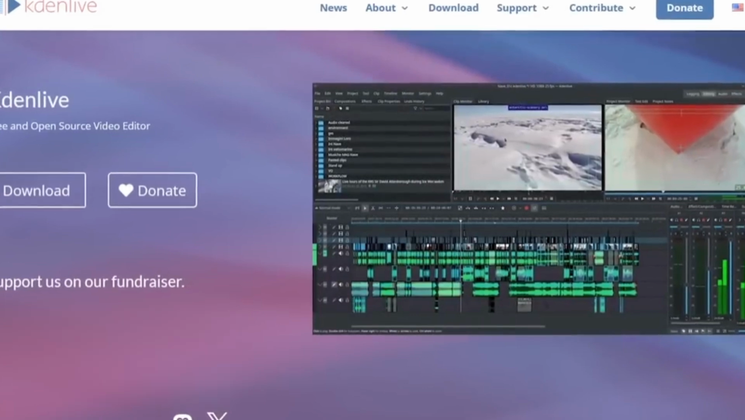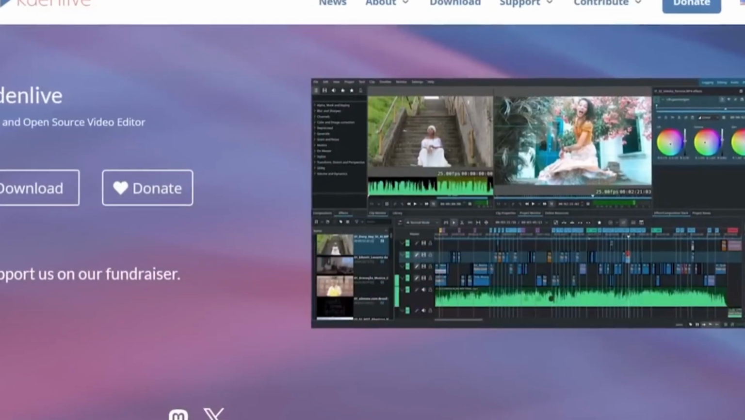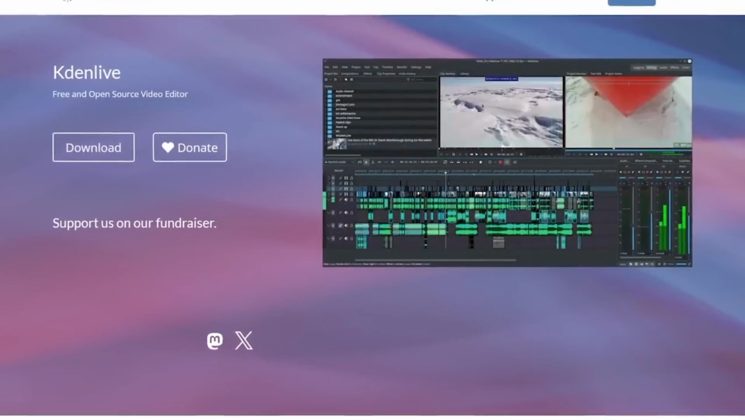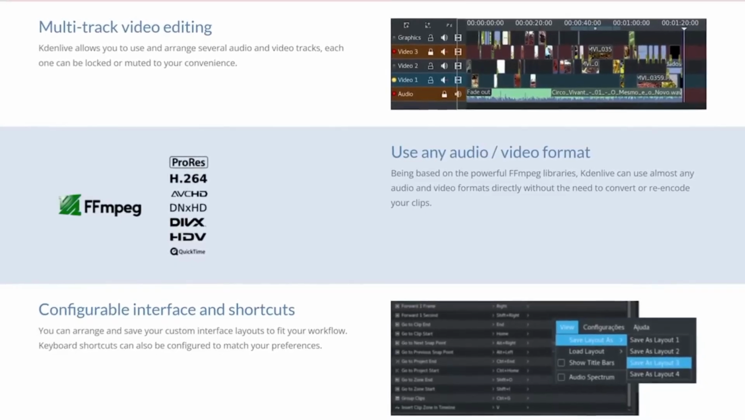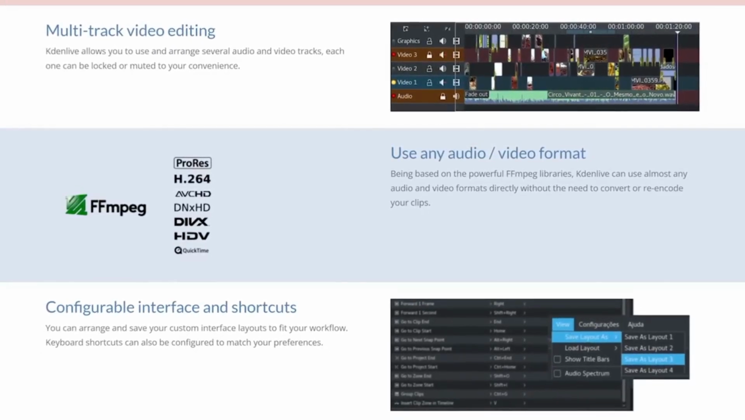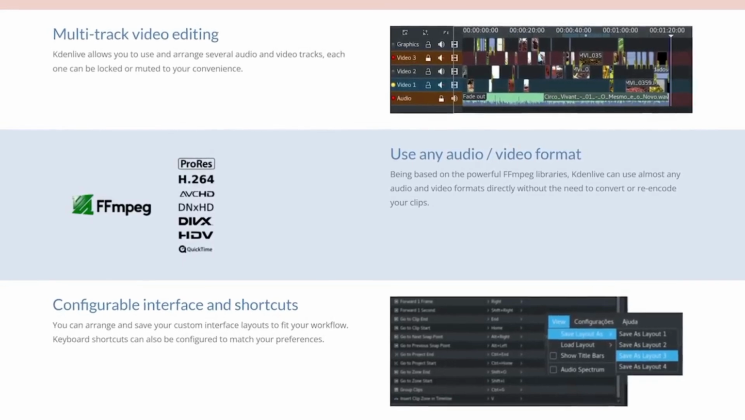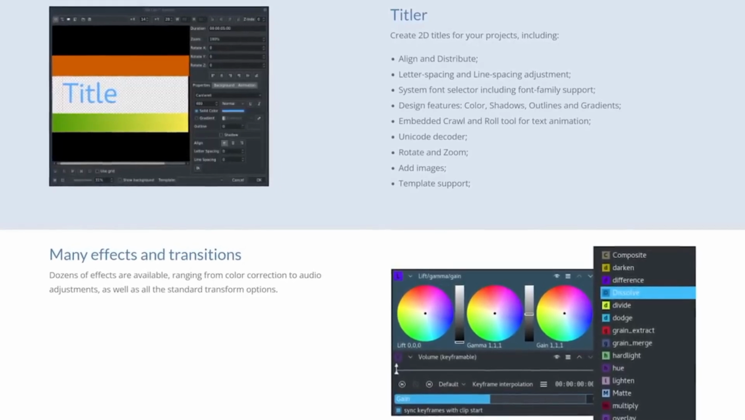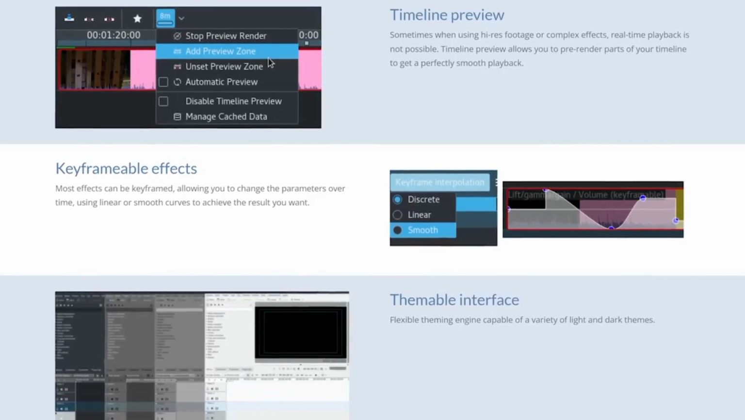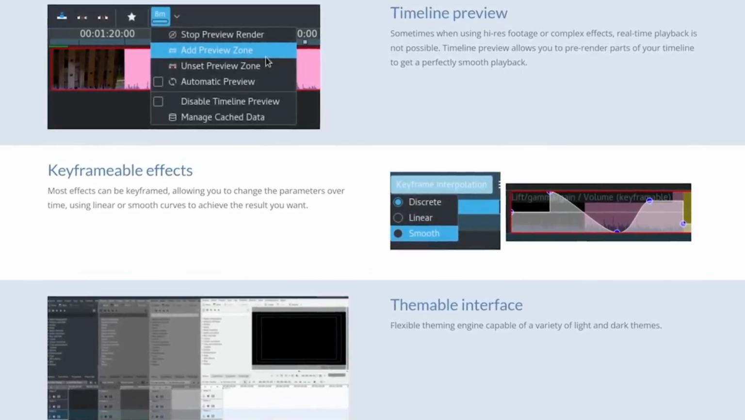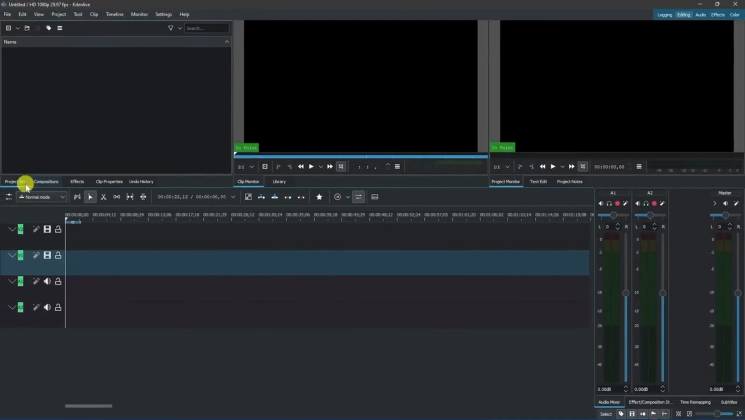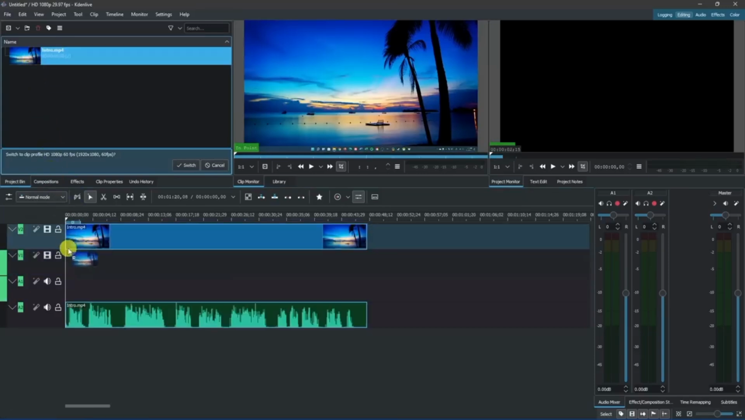Kdenlive, short for KDE Non-Linear Video Editor, is a powerful open-source video editing software that caters to both amateur and professional video editors. Developed by the KDE community, it offers a comprehensive suite of features designed to facilitate the creation of high-quality video projects. Kdenlive supports a wide range of video and audio formats, thanks to its use of the FFmpeg libraries. Its user-friendly interface provides an intuitive timeline and a variety of tools for cutting, splicing, and arranging clips. Advanced features include multi-track editing, keyframe effects, and transitions, along with a robust set of audio editing tools.